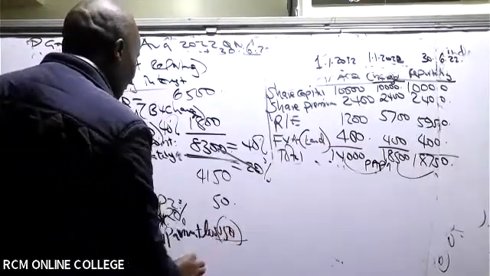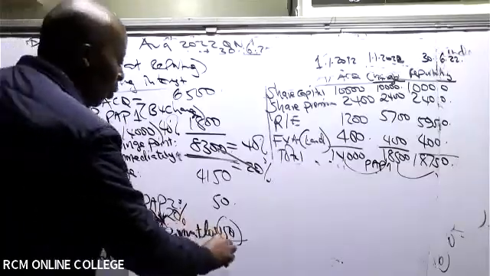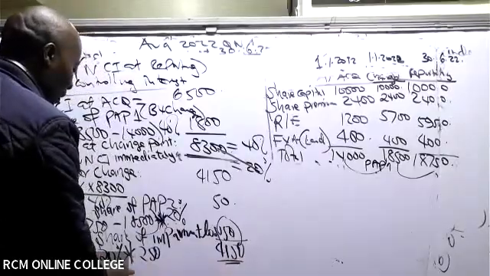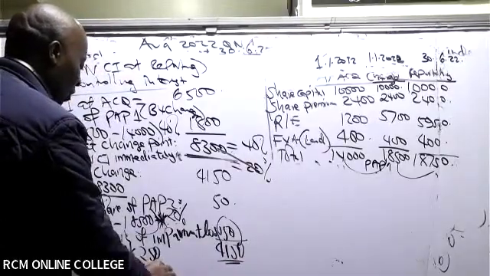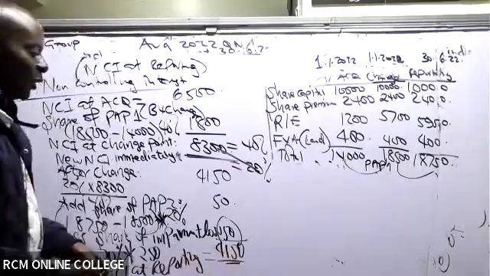So meaning that NCI at reporting will be 4150.